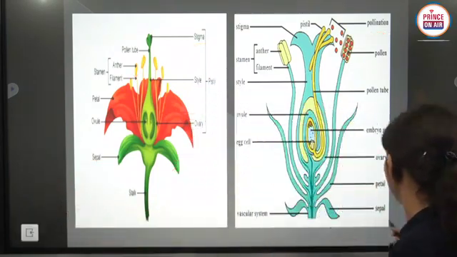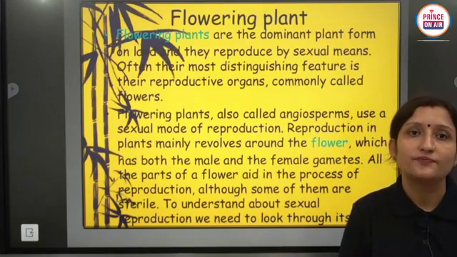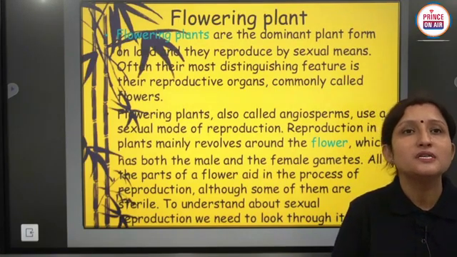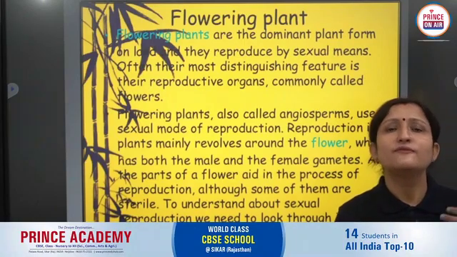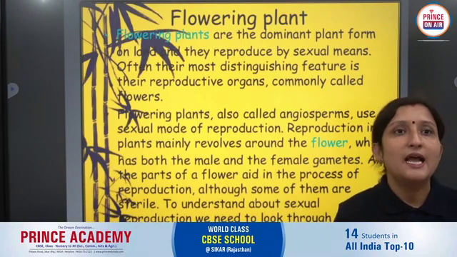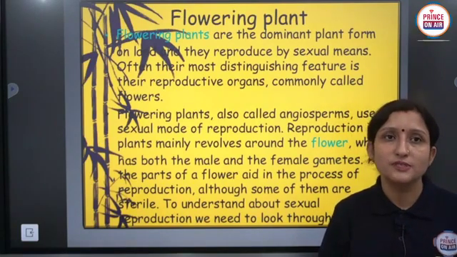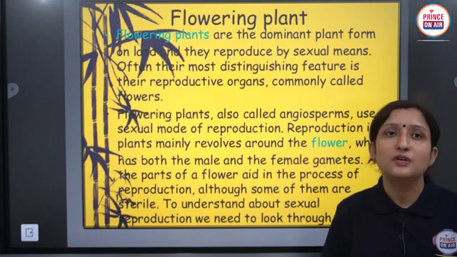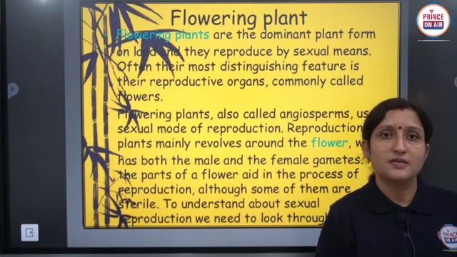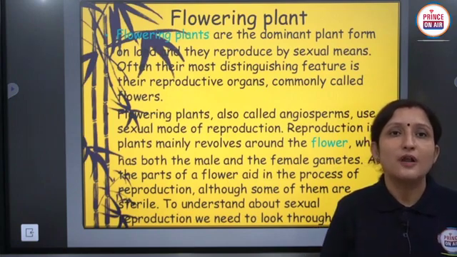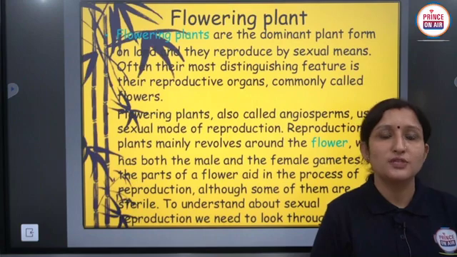So next we are discussing some characters of flowers. Flowering plants are the dominant or well developed plants of earth, and they reproduce by the sexual process. The main feature of these plants is that they have flowers, and they are known as flowering plants because the flower is the sexual reproducing structure of these plants.